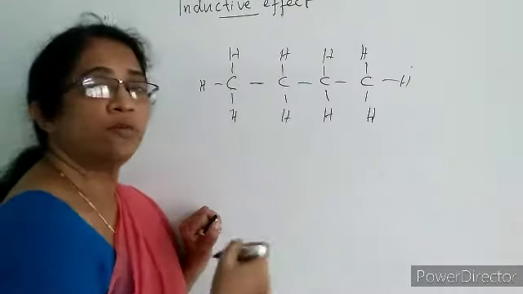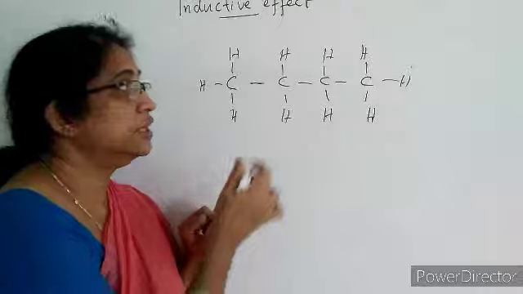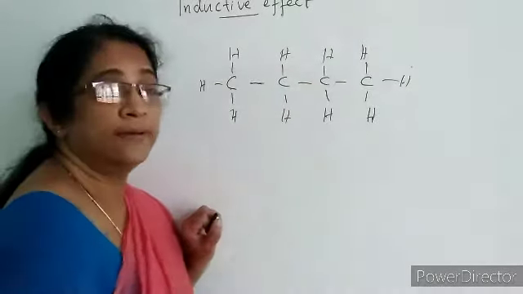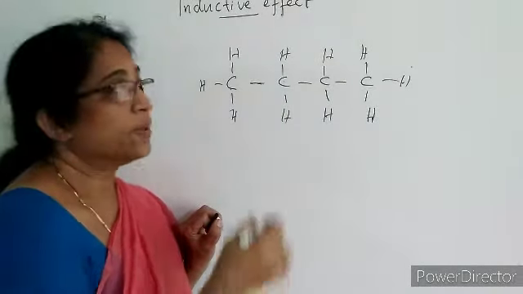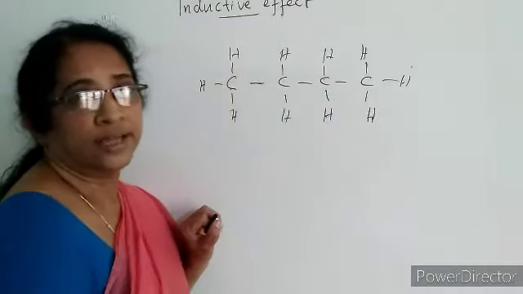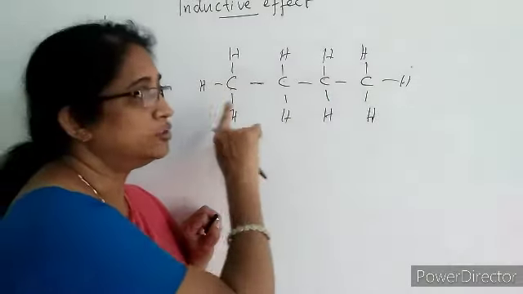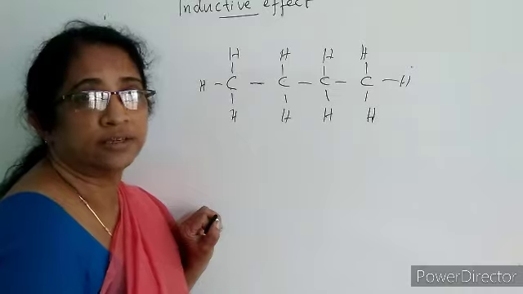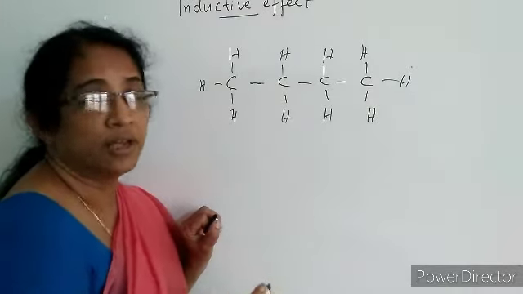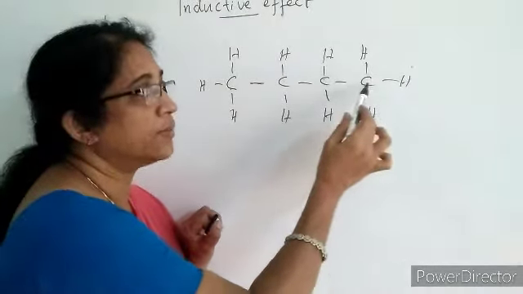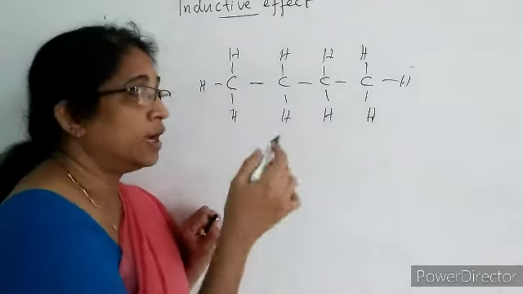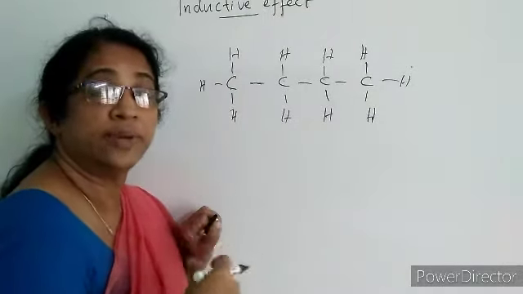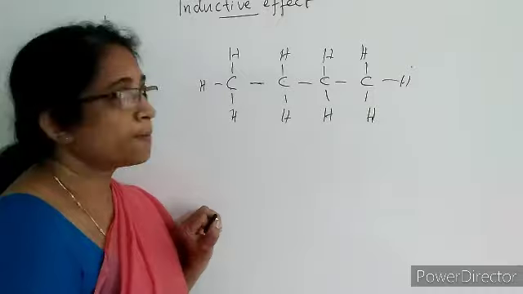So both the atoms have almost similar electronegativities. So the paired electrons are equally placed between carbon and hydrogen. So hydrocarbons are non-polar in nature. There is no charge separation, because the bonded atoms, carbon and hydrogen or carbon and carbon, have similar electronegativities.